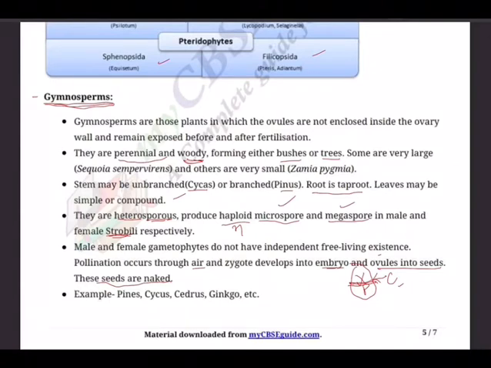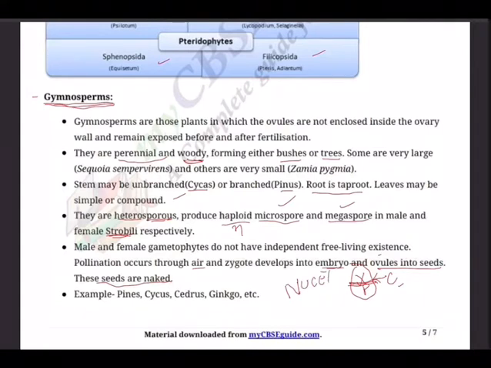The microspores develop into a male gametophytic generation which is highly reduced and is confined only to a limited number of cells and completely emerges out from the microspore. The reduced gametophyte is called pollen grain. Ovules are naked and are borne on the megasporophylls. Each ovule has a mass of tissue called nucellus. So this nucellus has its significance.